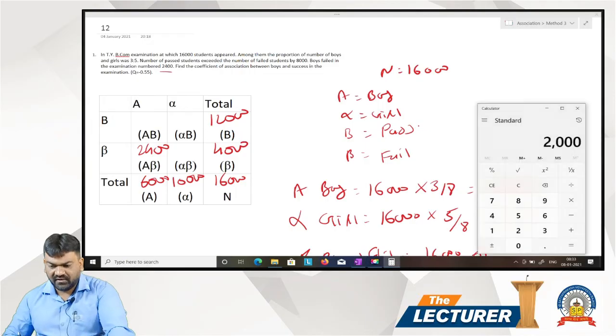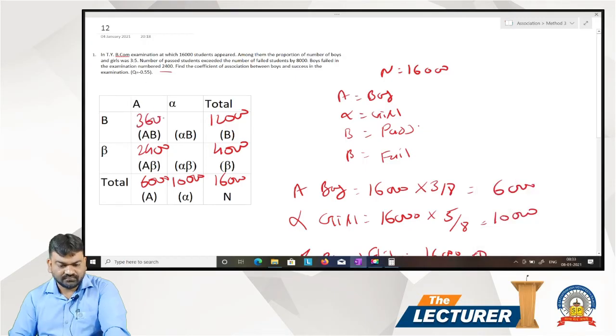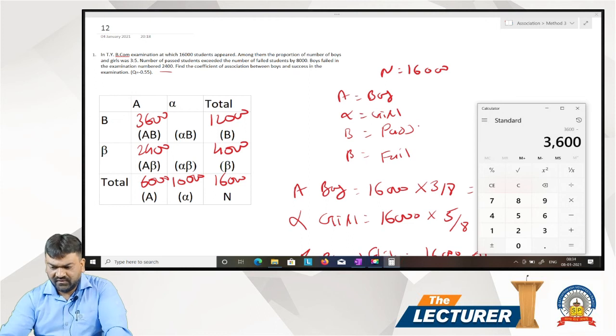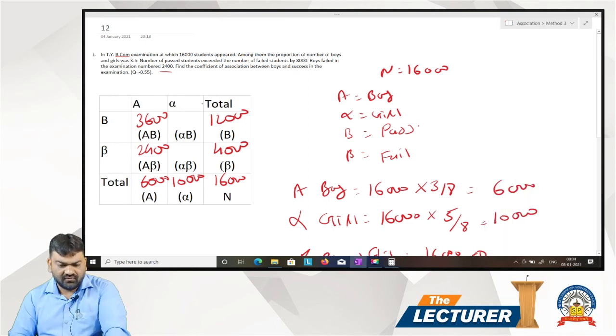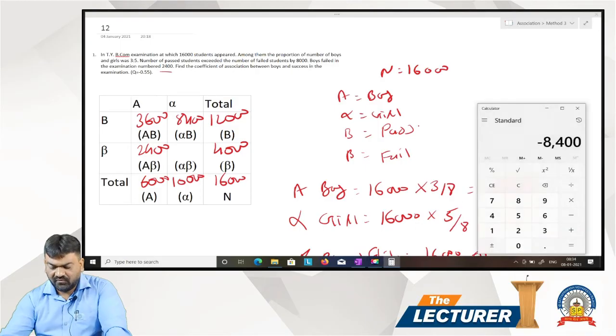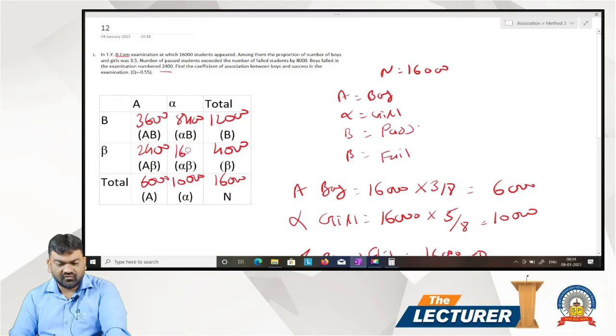6,000 minus 2400, 3,600. 12,000 minus 3,600, 8,400. 10,000 minus 8,400, 1,600. 1,600 plus 2,400, 4,000.